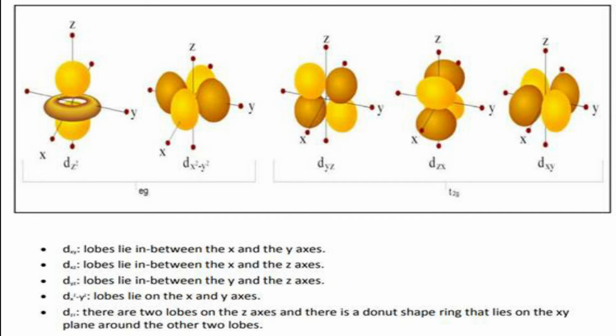Only from this representation you will understand all these three come in one category. Lobes are not along axis. Those are represented by the symbol T2, T for triplet, 2 for non-axiality, and g for gerade. In case the complex has a centrosymmetric arrangement, then we will use the term T2g. So this diagram describes two sets of orbitals at the metal ion, Eg and T2g.